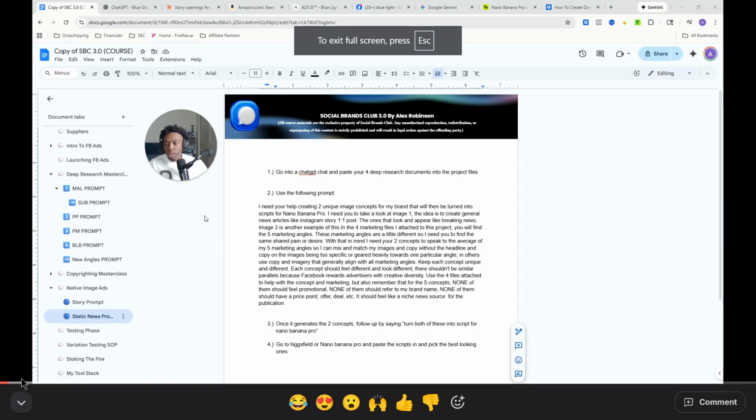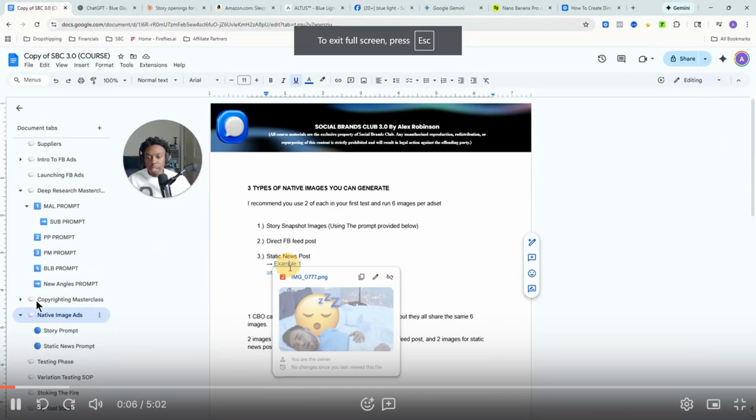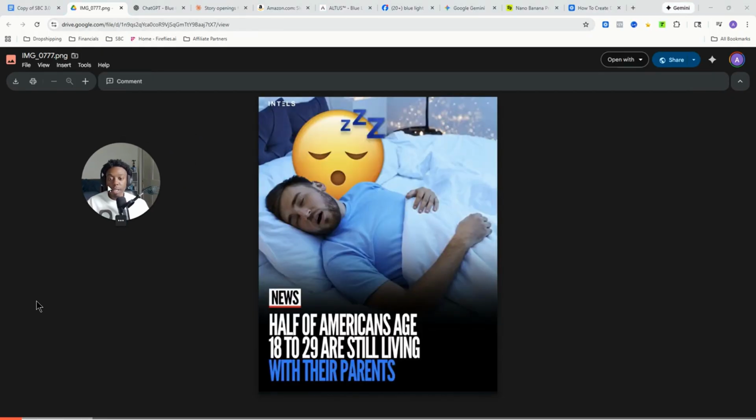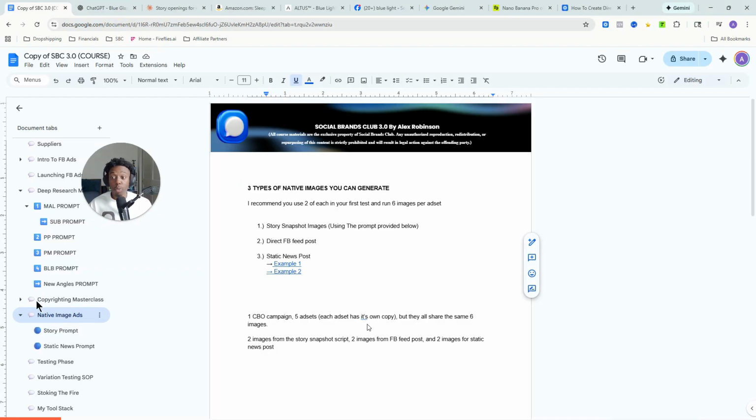We're going to do static news posts. So if we go back to this folder here, you can see some examples. These are, in a lot of cases, going to be kind of similar to the images that we generated with the feed post, but they can have different copy and different use cases. And every different product will have more of these or less of these. So we'll see. The cool thing about this is we could just test them.